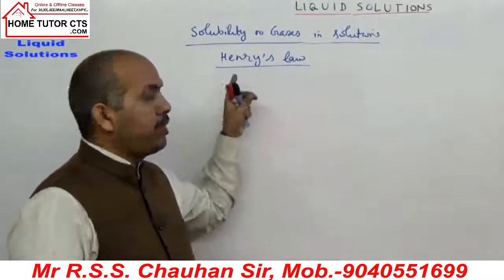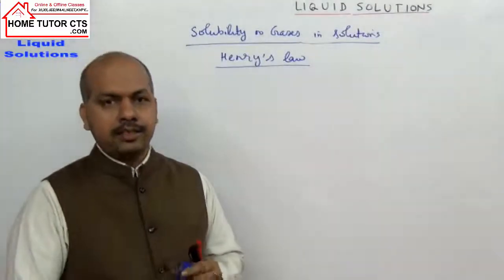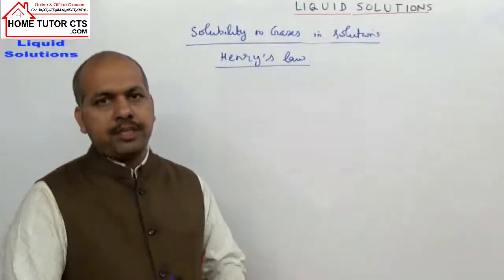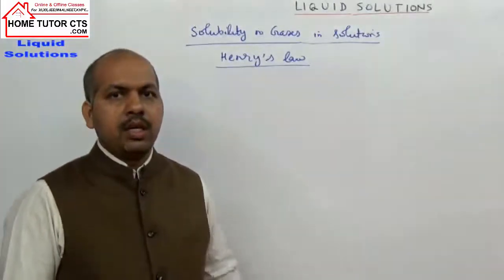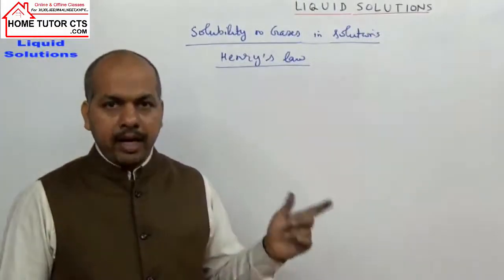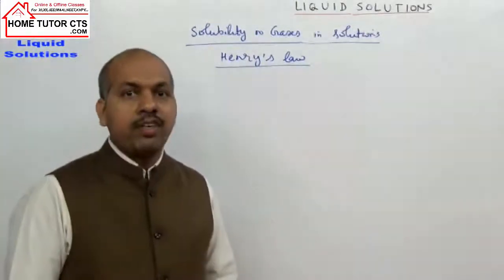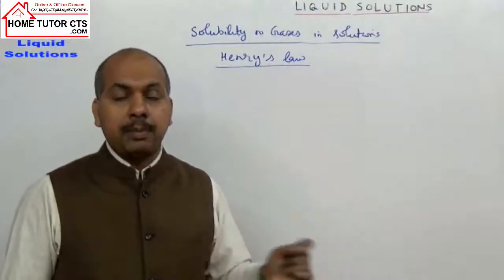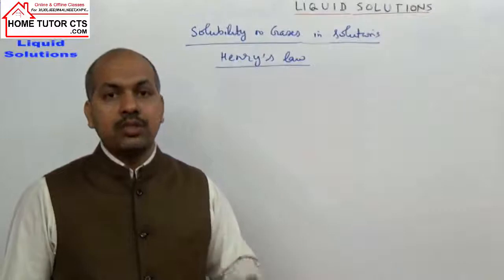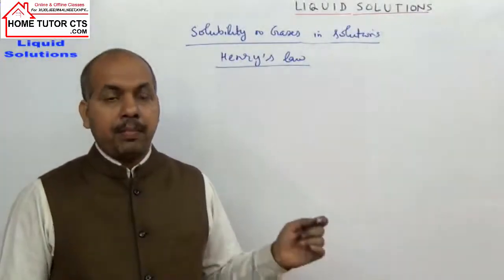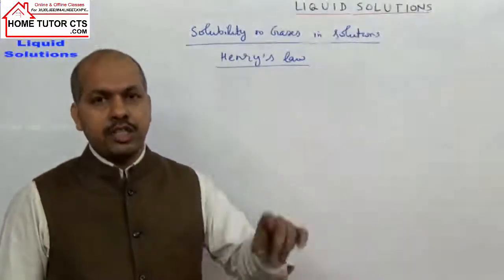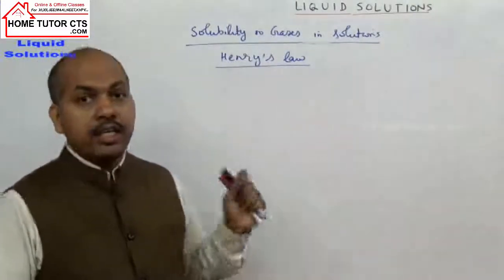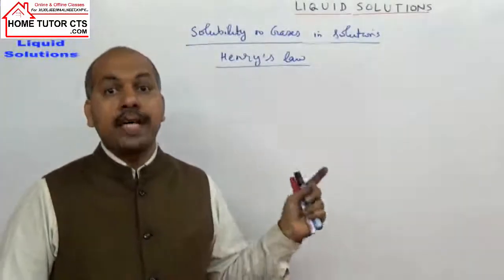Write the statement of Henry's law. Write it down. It states that at a given temperature, the mass of gas dissolved per unit volume of solvent is directly proportional to the pressure with which it is in equilibrium.